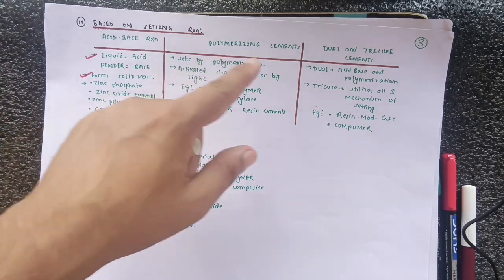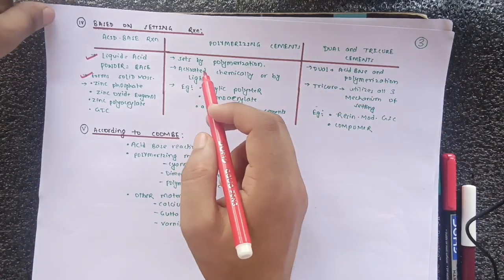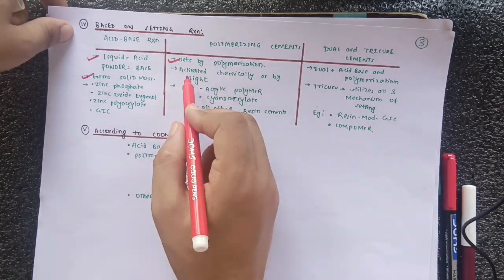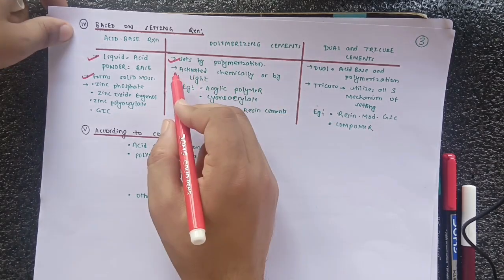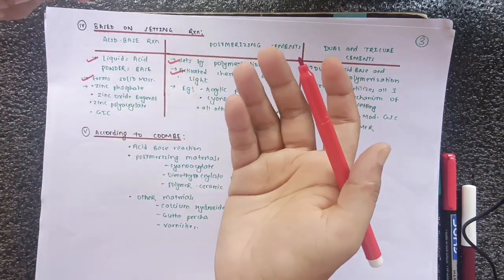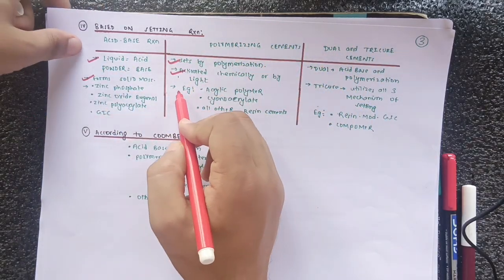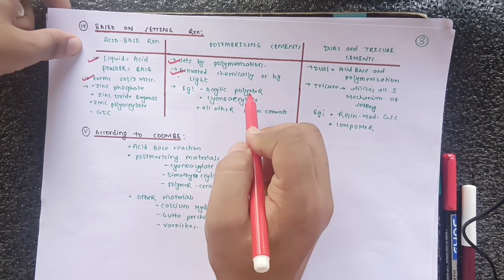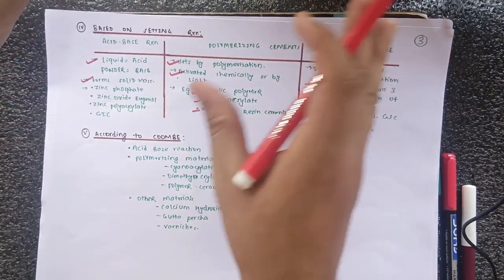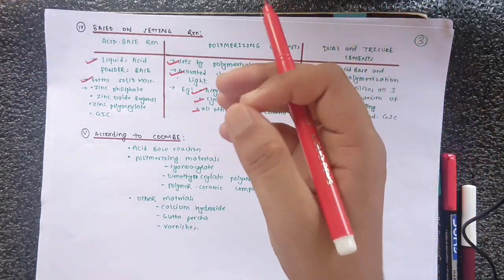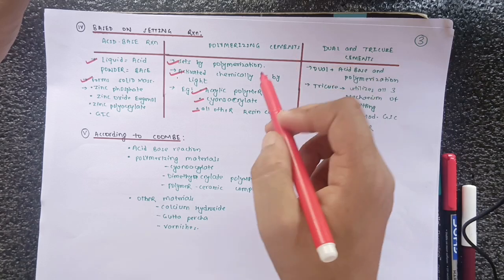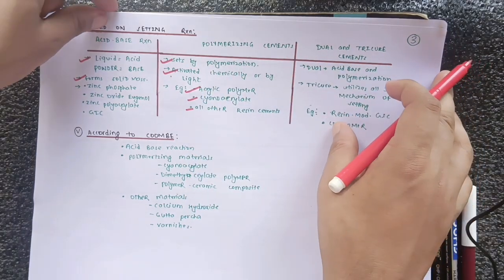After that, in polymerizing cement, the process of polymerization happens for the set. They set by polymerization, and they are activated chemically or by light. So it may be a chemically activated polymerizing cement or light activated. Examples of polymerizing cement are acrylic polymer, cyanoacrylate, and all other resin cement. So just remember composites. Any resin cement comes under these polymerizing cements.